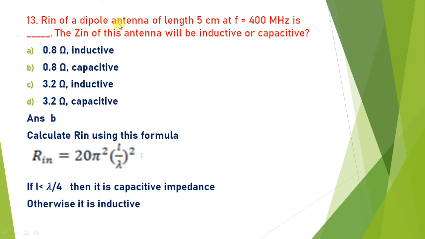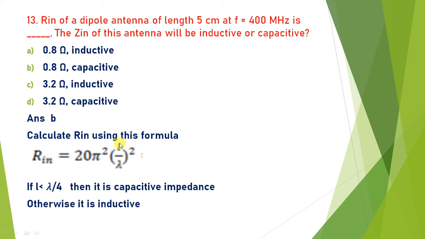Input impedance of a dipole antenna of length 5 centimeter at 400 megahertz is what? The input impedance of the antenna will be inductive or capacitive? In order to find the input resistance of a dipole antenna, this equation is used: 20 pi square (L by lambda) whole square.